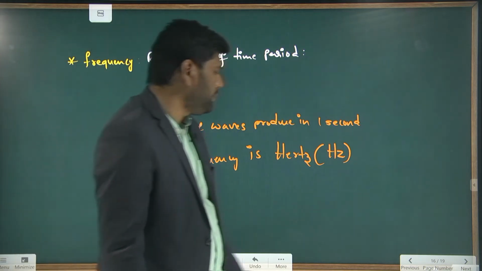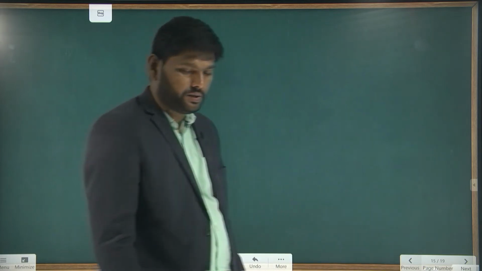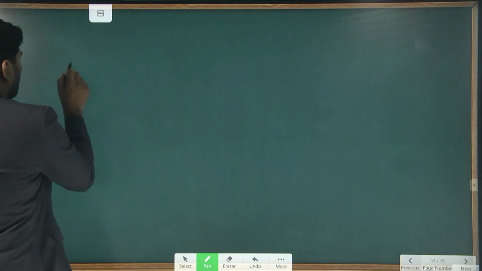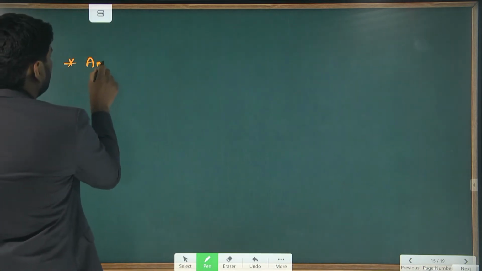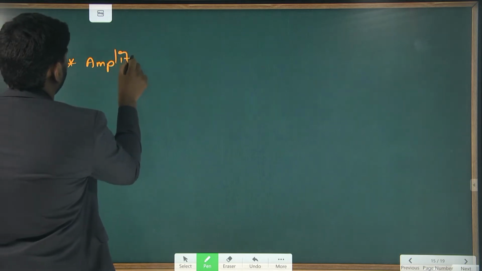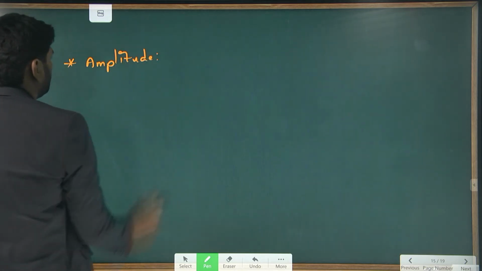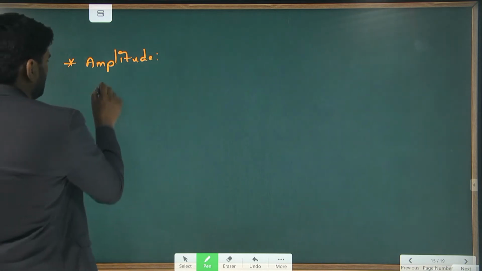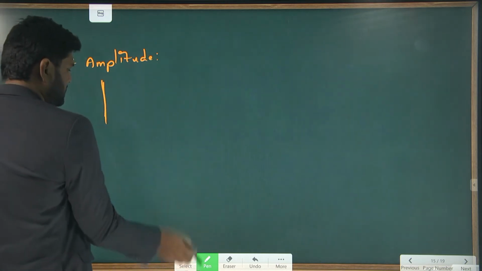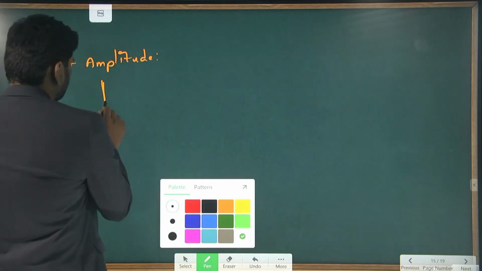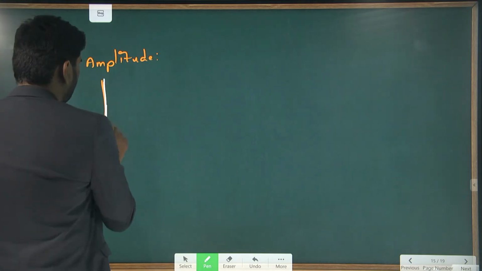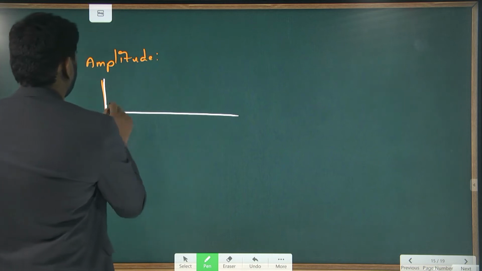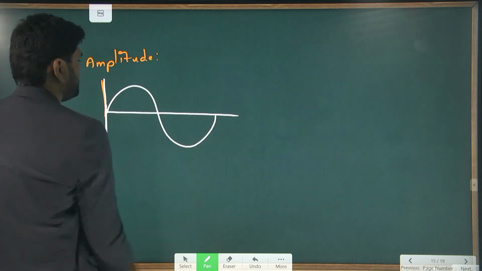Coming to the last and final one, amplitude. We can define amplitude by taking an example. Let us take a wave.